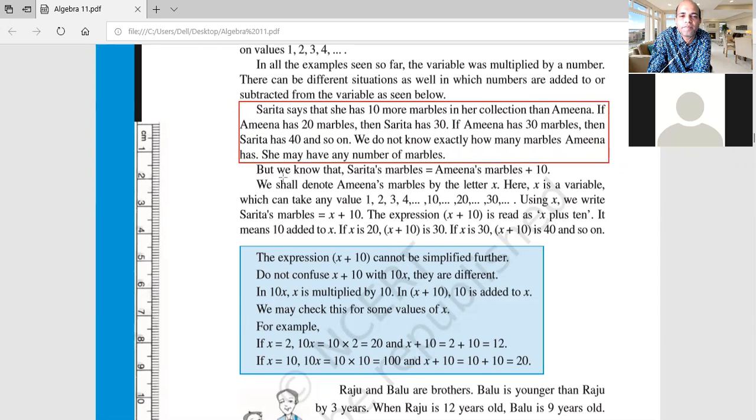This is very important. Sarita says that she has 10 more marbles in her collection than Amina. The two girls, Sarita and Amina, right? Sarita says she has 10 more marbles than Amina.